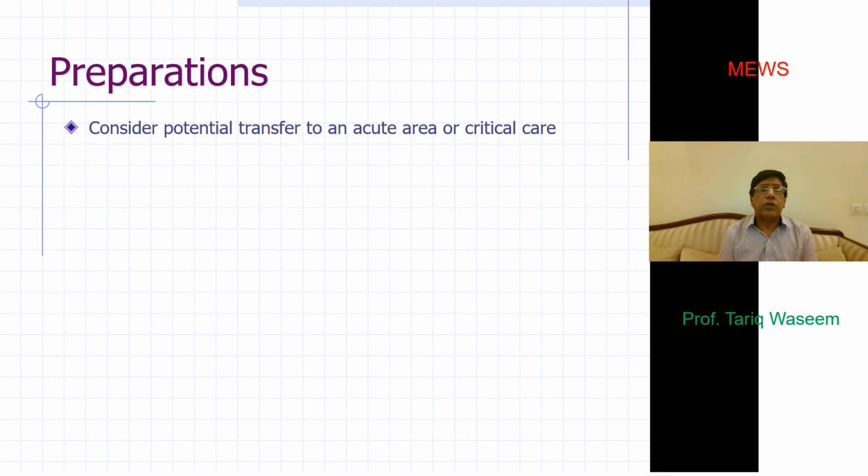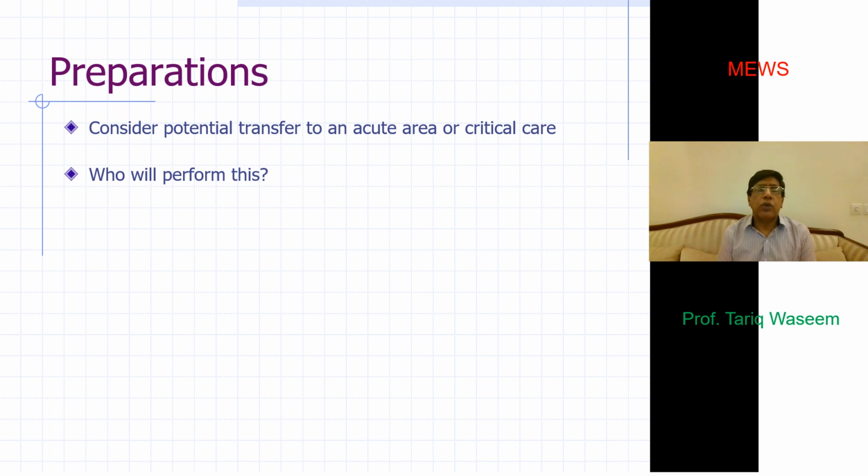Then, using this score, you consider when the patient is to be transferred from a routine medical floor or ward to a more dependent area where closer observation is given, like HDU, ICU or a critical care area.